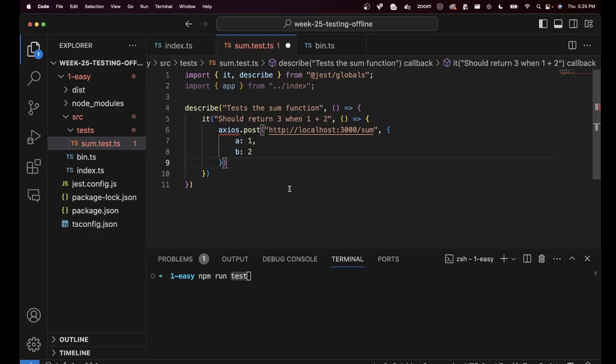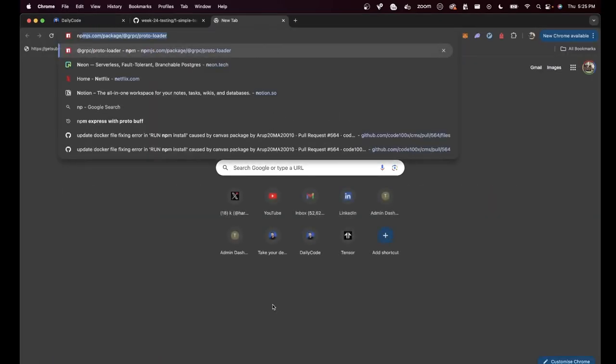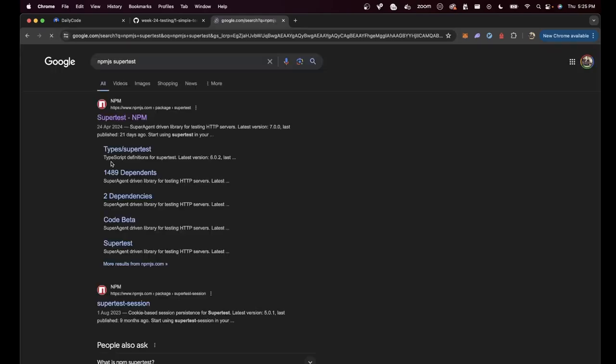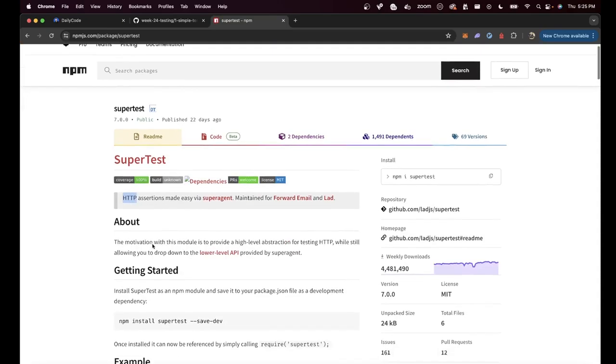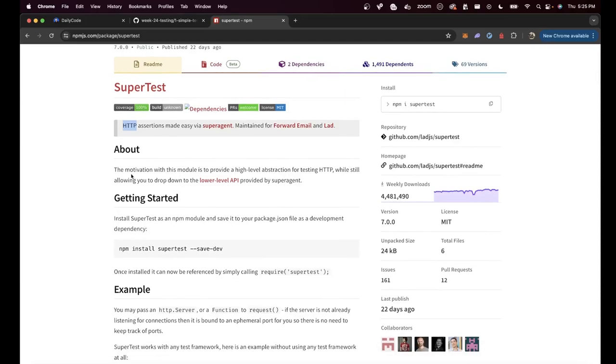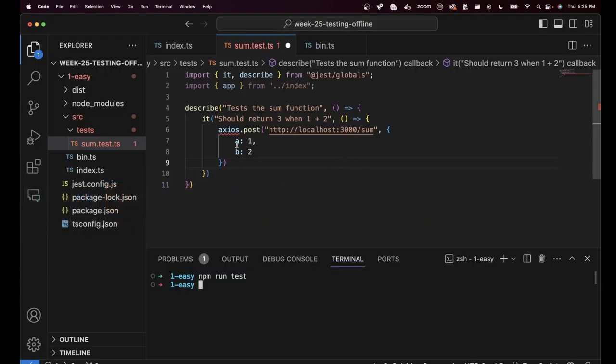But there is a library called supertest. If you go to npmjs supertest, you will see it says the motivation with this module is to provide a high-level abstraction for testing HTTP. What are we testing? An HTTP server. Can we test it like this? Yes, we can.